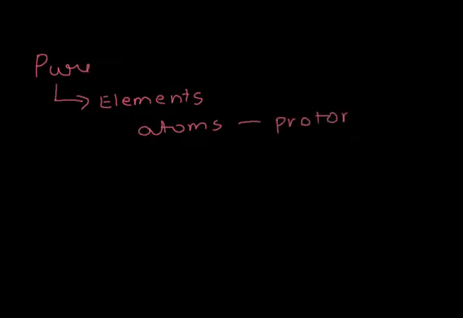First one is elements. So what exactly are elements? Now you can call elements the atoms that have the same number of protons. Now protons are the particles that exist inside the atom, which are actually very hard to remove out of the atom.